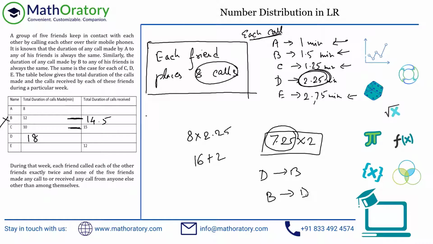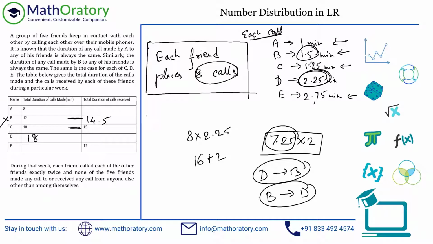So this is just a smarter way to calculate this. I just look into the difference or the change in the value, and then it will be easy to calculate for that. So for example, initially we encountered this D to B, those calls, that were 2.25 minutes each. But now we have this B to D, which should be encountered because we are focusing on received by D, and that is 1.5 minutes. So that's a drop of 0.75 minutes, isn't it?